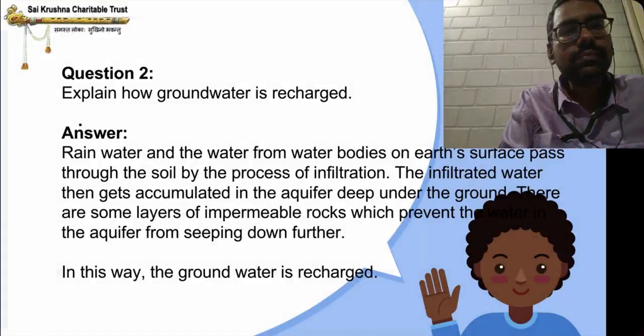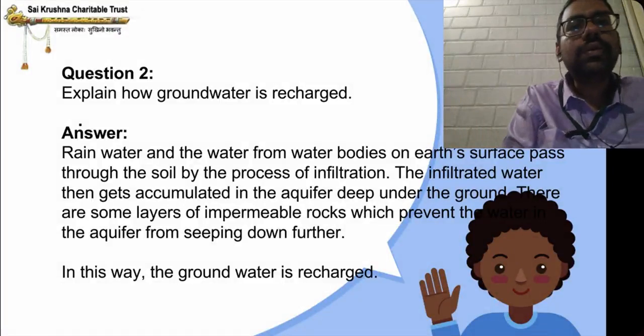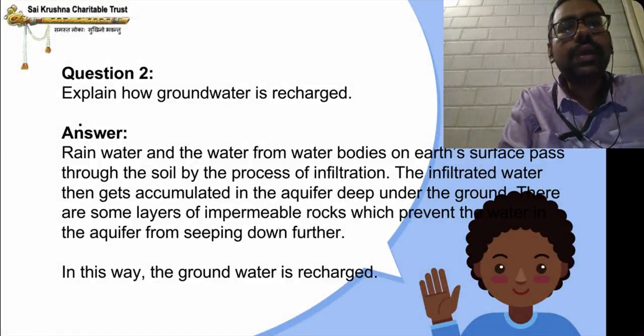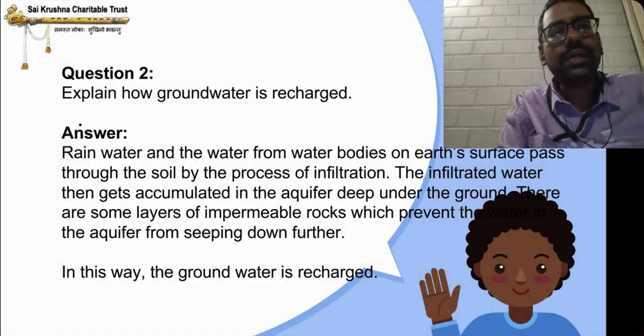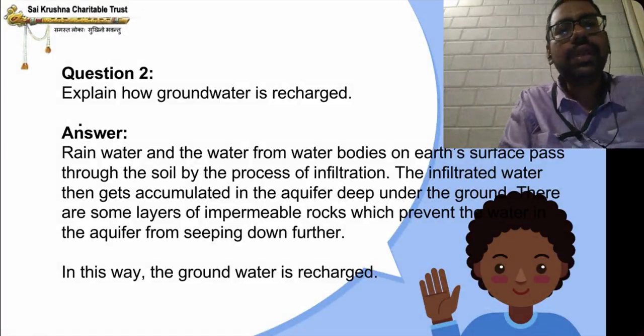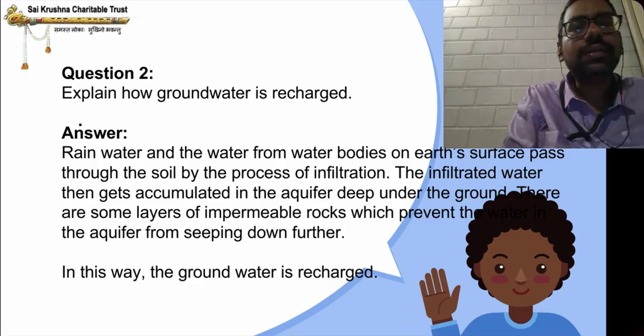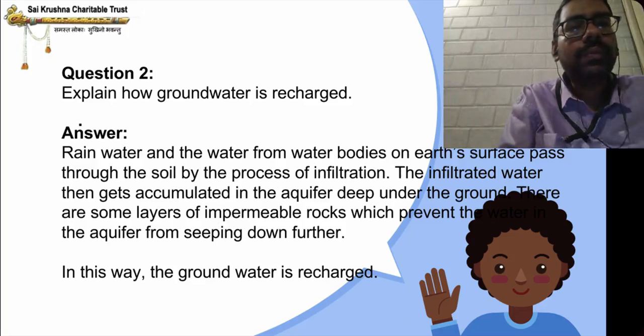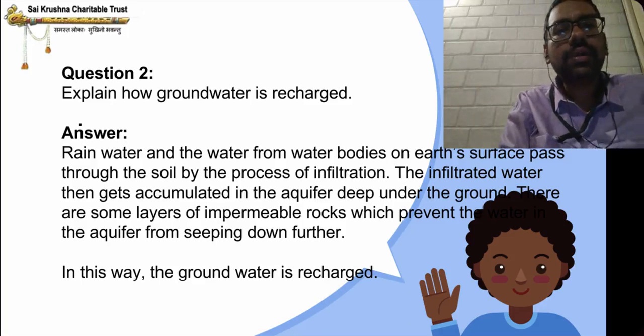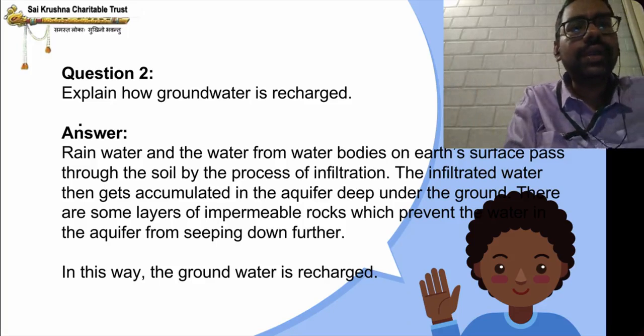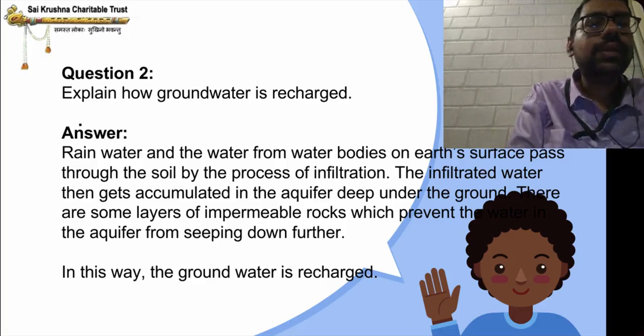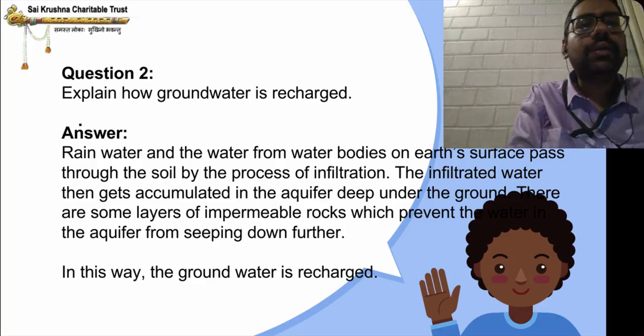Okay. Explain how groundwater is recharged. Rainwater and the water from water bodies on the earth's surface pass through the soil by the process of infiltration. Infiltration means seeping through the ground. Water seeping through the ground is called infiltration.